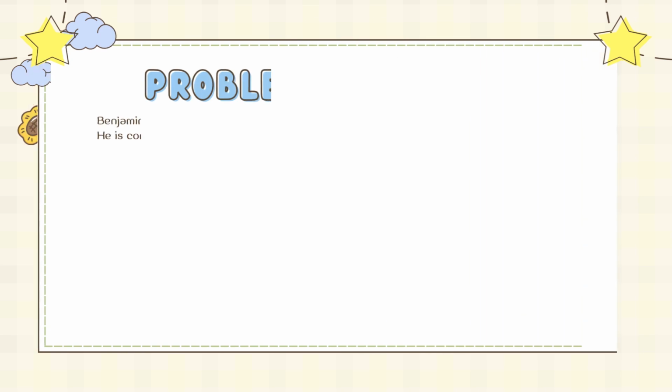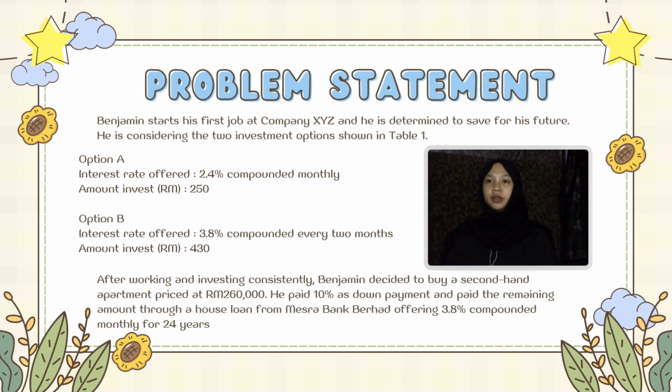I. Question 2. Benjamin started his first job at company XYZ and he is determined to save for his future. He is considering the two investment options shown in Table 1. Option A, 2.4% compounded monthly, amount invested is 250 ringgit. Option B, 3.8% compounded every 2 months, amount invested is 430 ringgit.